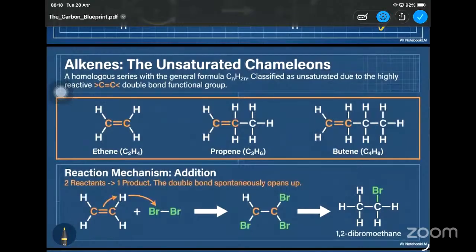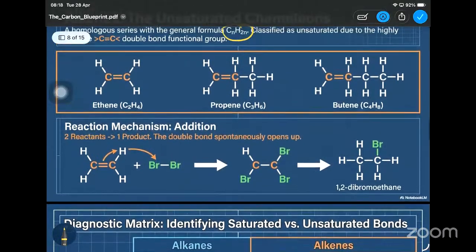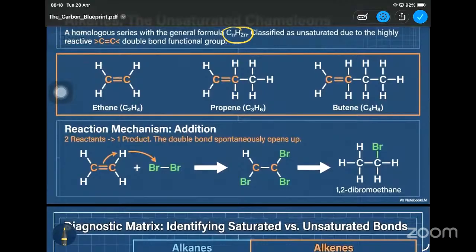Alkenes means you are having the carbon-carbon double bond, right? Carbon-carbon double bond, and the general formula is also given. So ethene, propene, butene, likewise. There won't be anything called methene, right? Just having a single carbon atom, you cannot make a chain of carbons. Therefore, the minimum number of carbon atoms required is two. So you are starting from the second carbon atom, right?